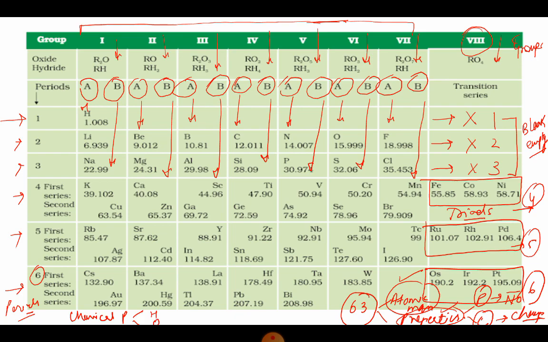that is hydrogen and oxygen. This is what we need to understand, that when Mendeleev was studying the chemical properties, he took every element, the 63 elements known at that time, and all the 63 elements were made to react with hydrogen and oxygen gases. Now a question may come: why only these two gases?